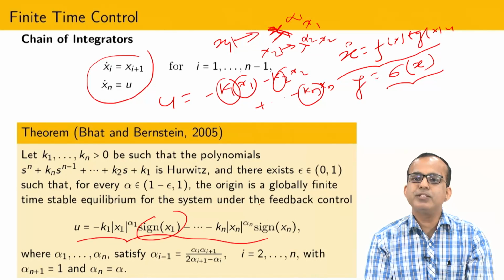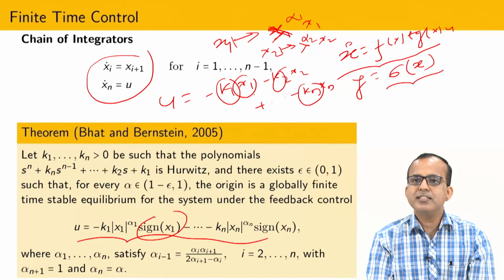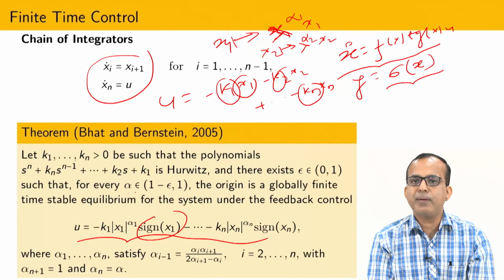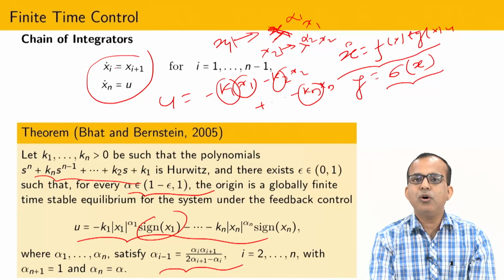In this way it is possible to show that if you modify the classical feedback control into a homogeneous feedback control, and you maintain alpha between minus epsilon and 1, with alpha 1, alpha 2, up to alpha n, where alpha n plus 1 equals 1 and alpha n equals alpha, which you can select in this range, then by choosing the gain using this Hurwitz matrix, all states x1 to xn are finite time stable.